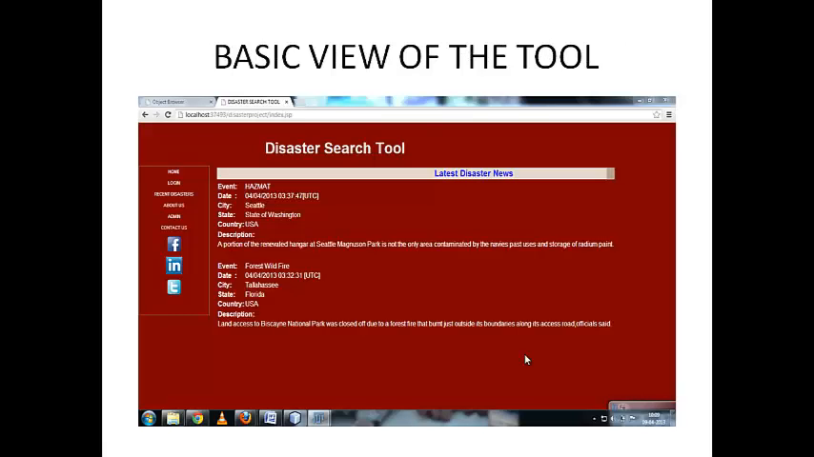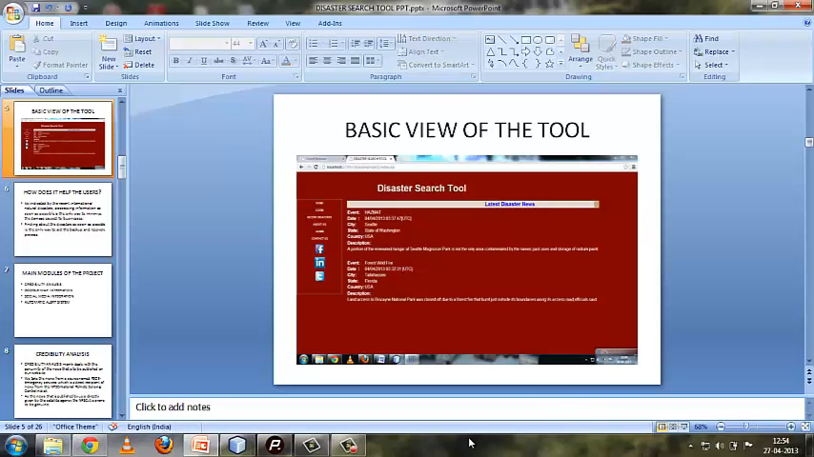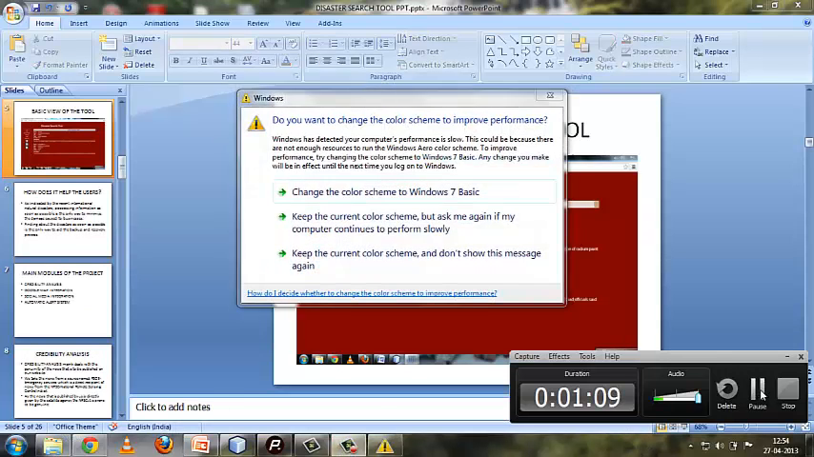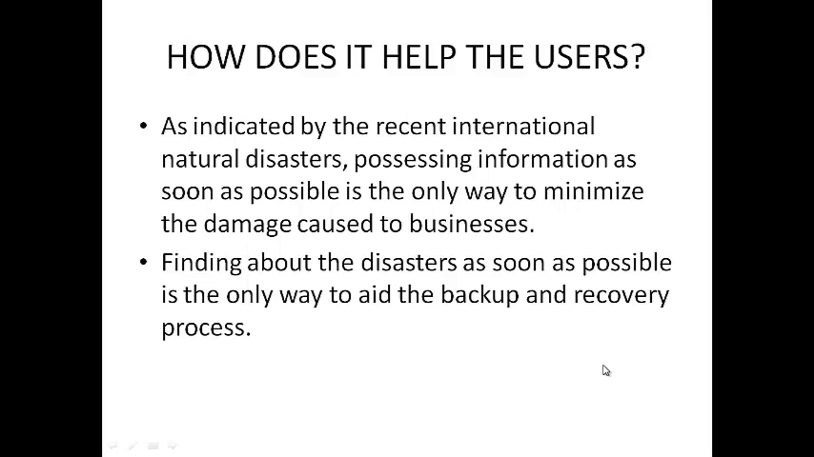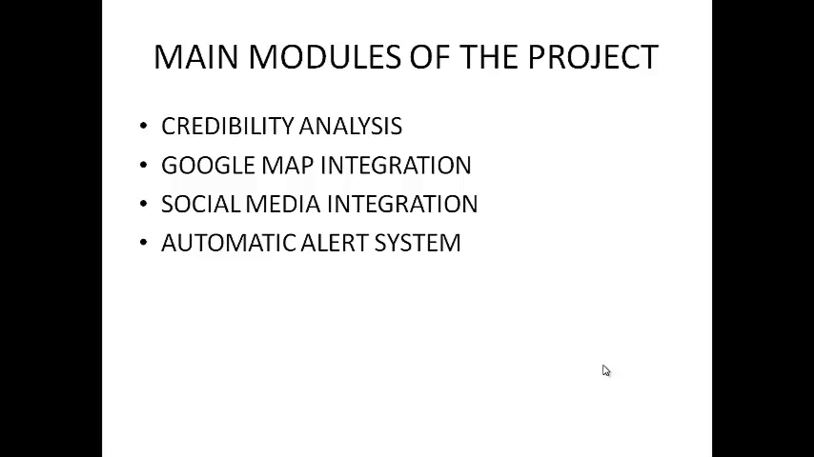This is the basic view of the tool. How does it help the users? As indicated by the recent international natural disasters, processing information as soon as possible is the only way to minimize the damage caused to the businesses. Finding out about the disasters as soon as possible is the only way to aid the backup and recovery process. Main modules of the project: credibility analysis, Google Map integration, social media integration, and automatic alert system.